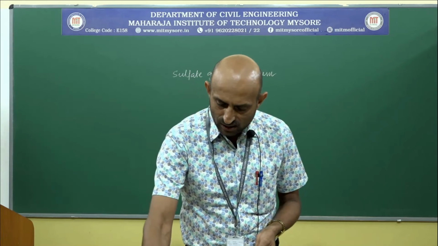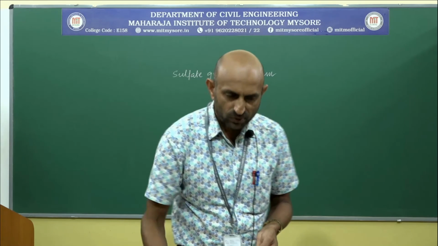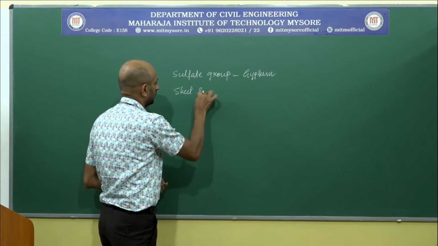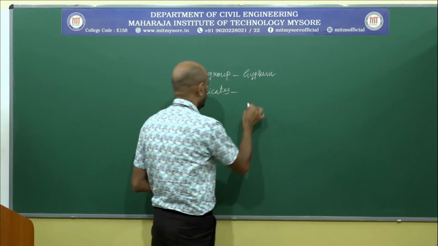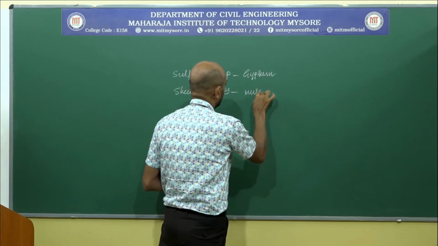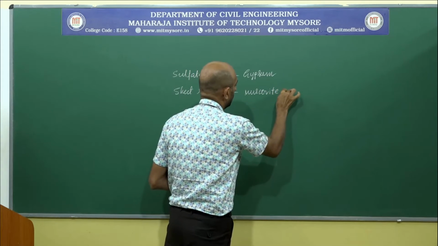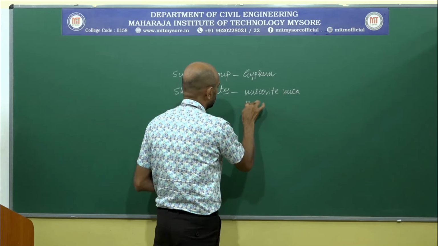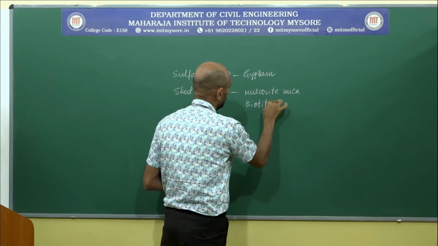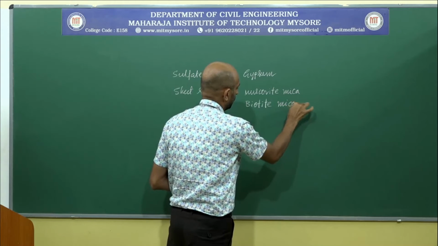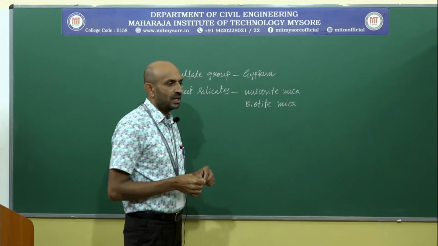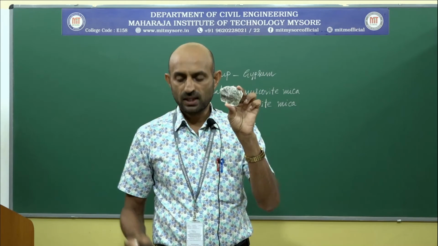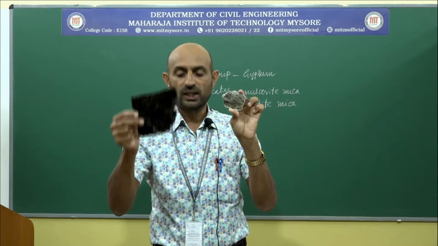The next group is sheet silicates. In sheet silicates, we are going to study muscovite mica and biotite mica. These two minerals are again very important. This is muscovite mica and this is biotite mica.